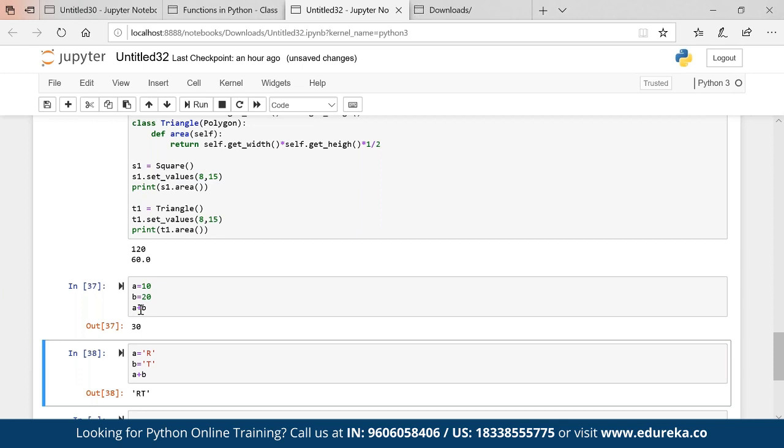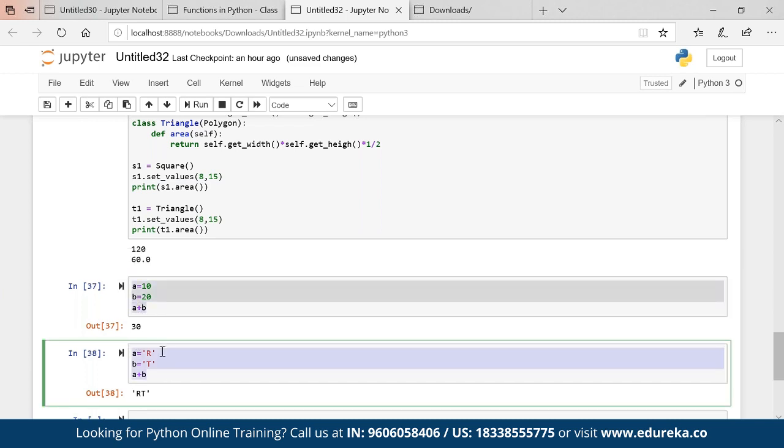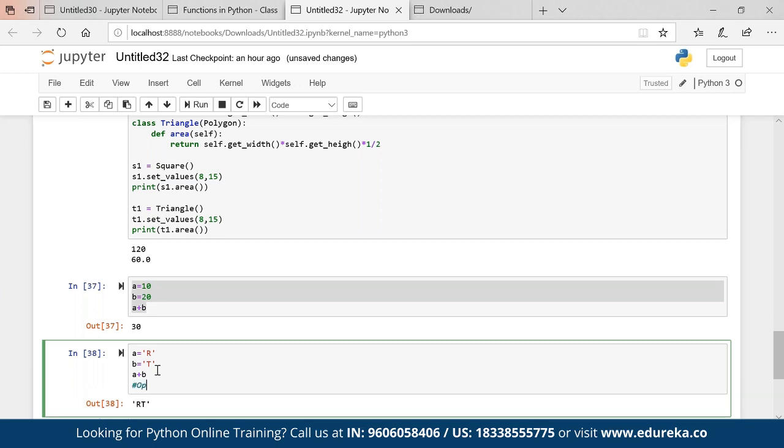So basically this plus is having different behavior for different types of variables. If I am using integers, then it is adding up the values. If I'm using strings, it is concatenating the values. And this type of concept is known as operator overloading. So in polymorphism, there is a concept of operator overloading.